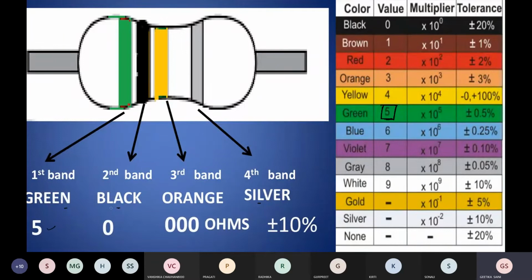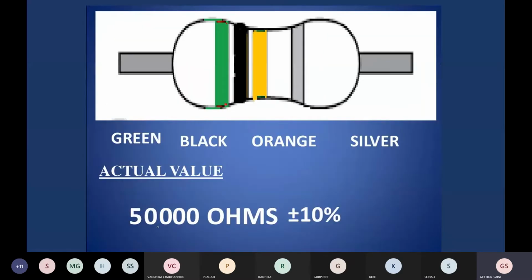After that, the second is black in color. So corresponding to black, the value is 0. This is the value corresponding to black. So the second significant figure is 0. After that, orange is at 3 number. So we will write 10 raised to power 3, and the meaning of 10 raised to power 3 is 3 zeros. Ohm is the unit. For silver, the tolerance limit is plus minus 10%. So in this way, we can write the actual value, that is 50,000 ohms plus minus 10%.